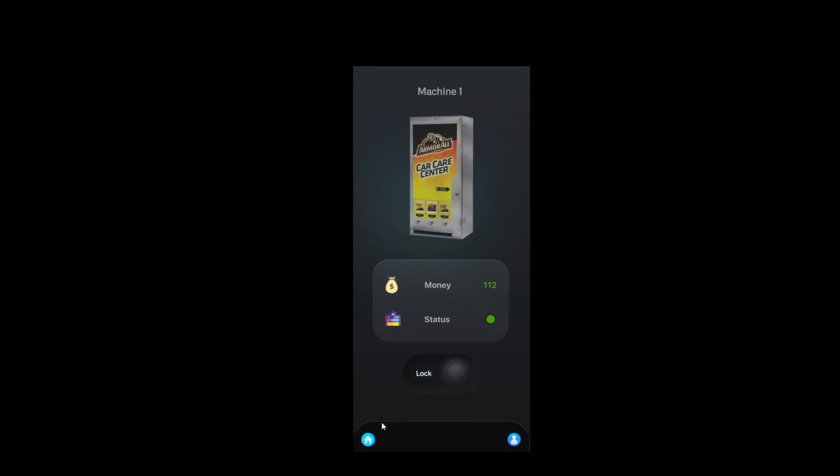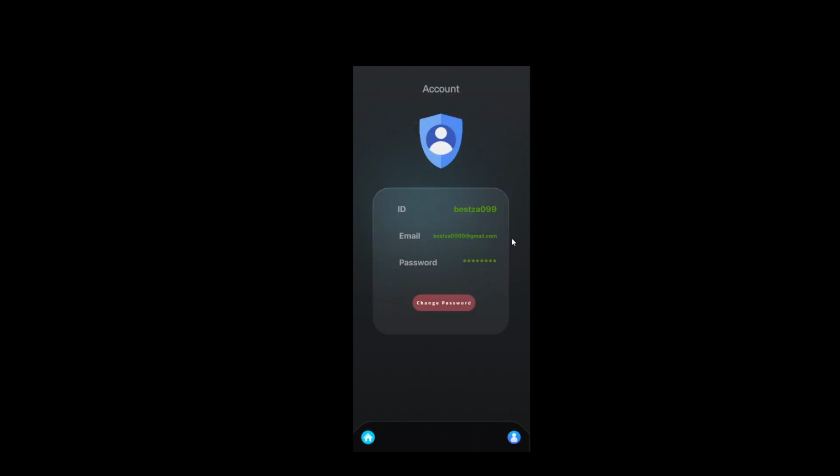Okay, and machine 2 is the same as machine 1. You can click to lock and unlock, and you will see the money here. Machine 3 is the same as machine 1 and machine 2. Okay, and the next feature is account.